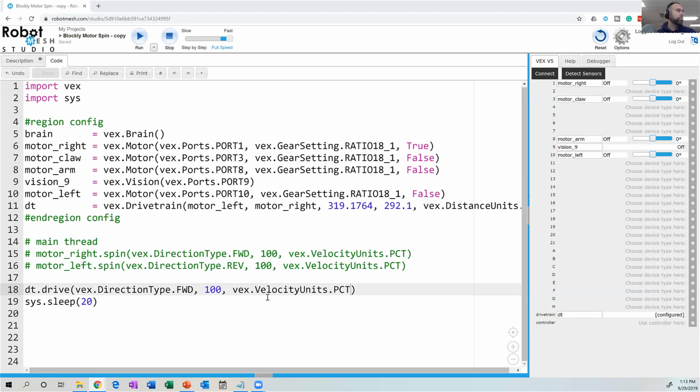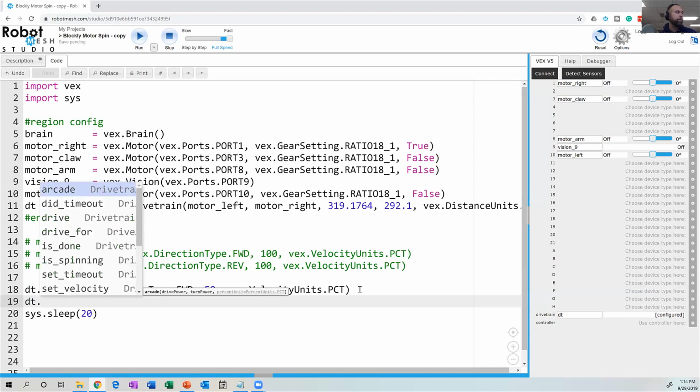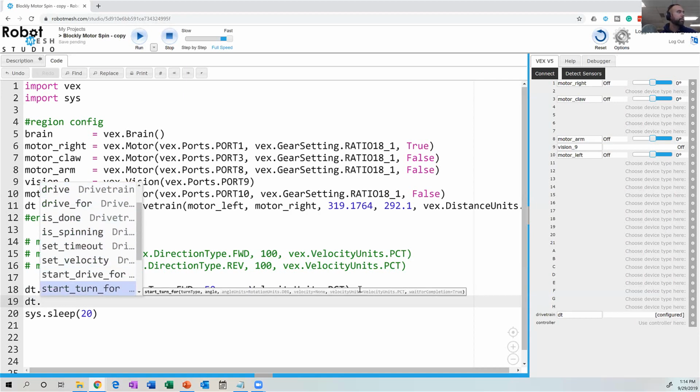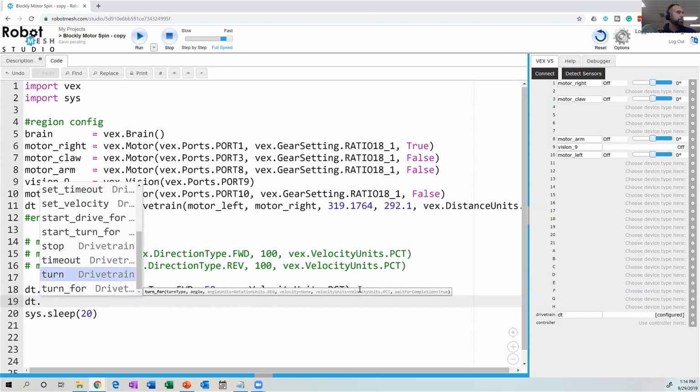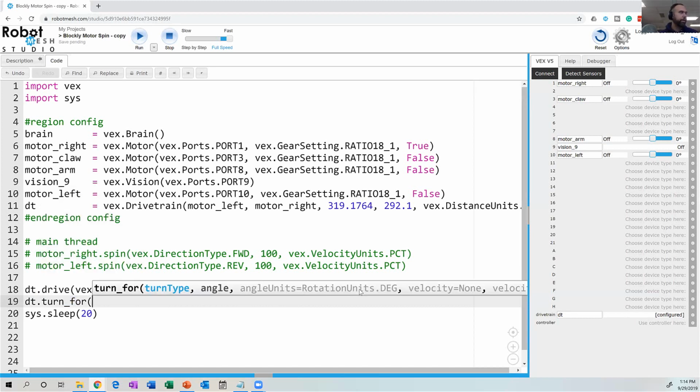Okay. So what I could do now is say, for example, I wanted the robot to drive at 50% power. And then maybe I want the robot to turn. So it's going to say turn left 90 degrees. So we go DT. And what are my choices here for turning? Oh, I see turn. So we could go turn 4. And then what arguments is it expecting? A turn type and an angle.